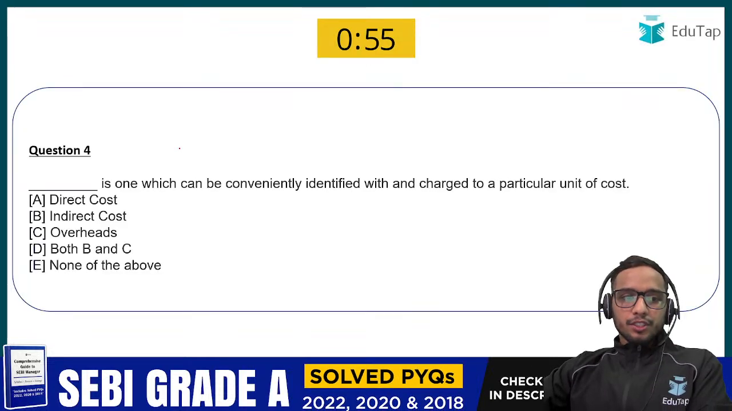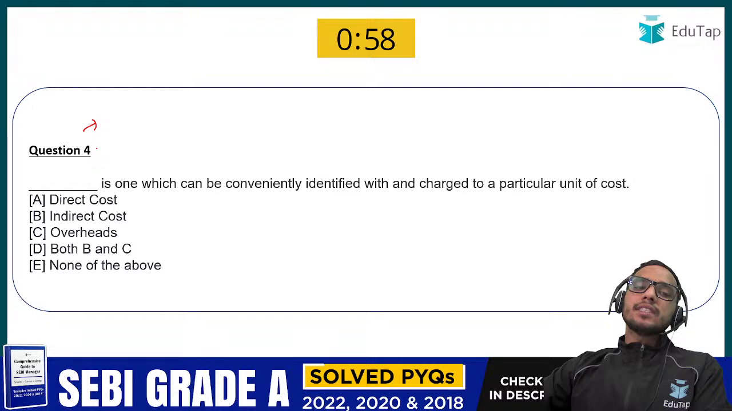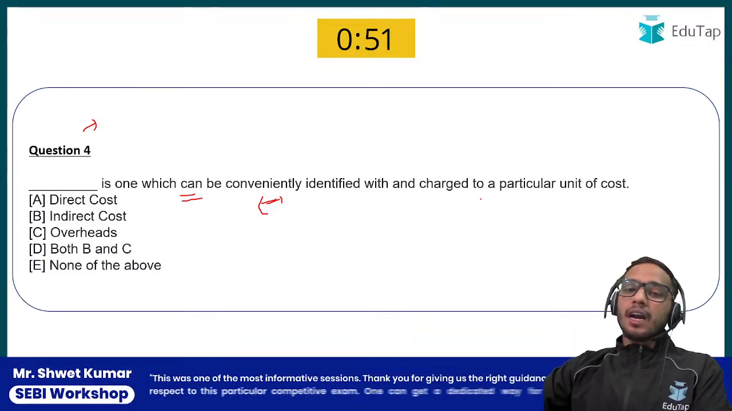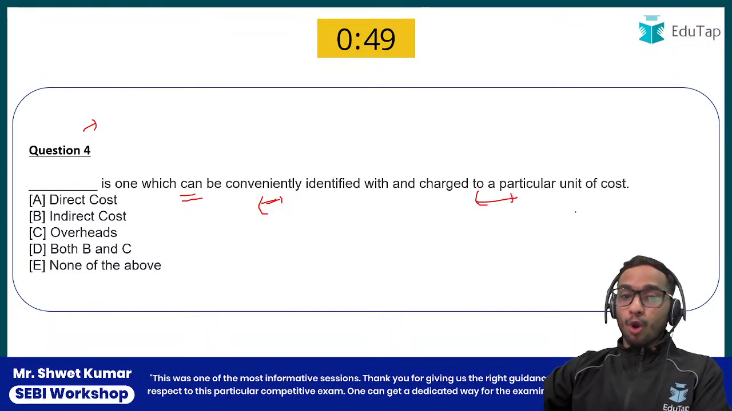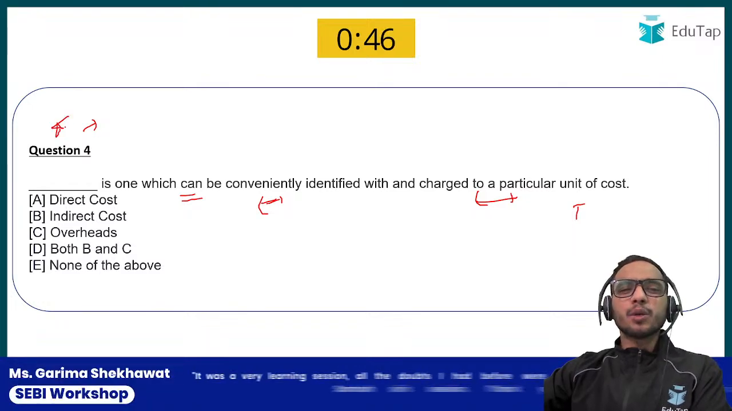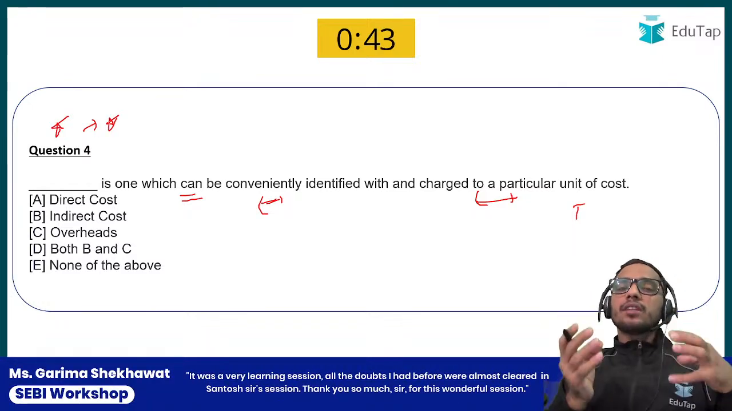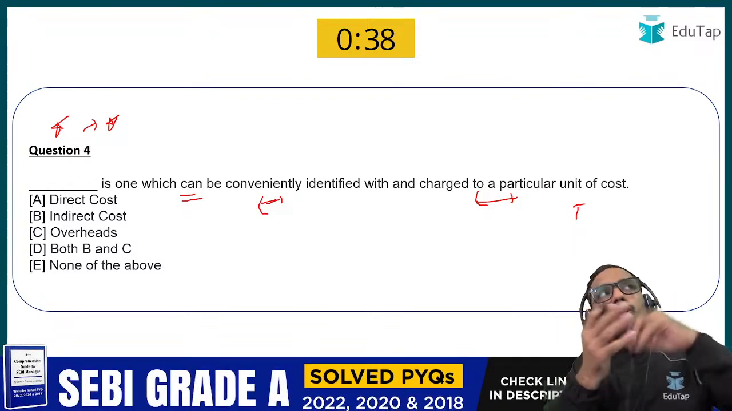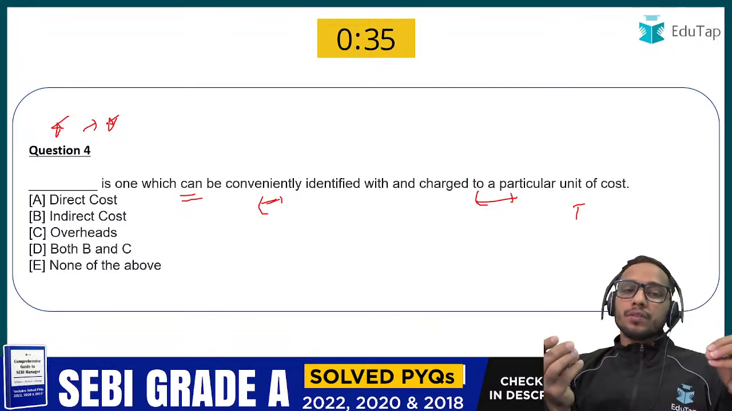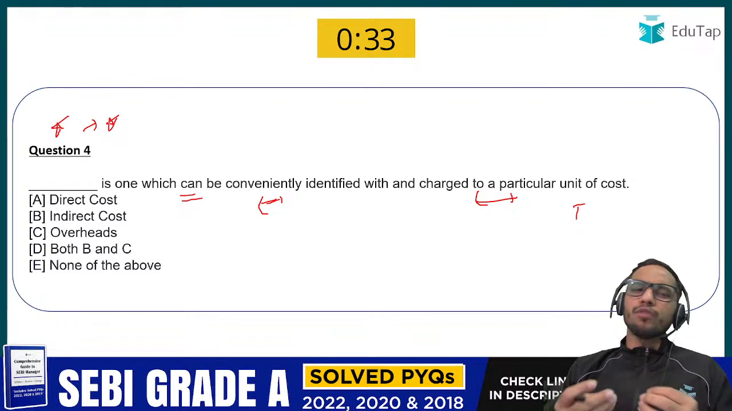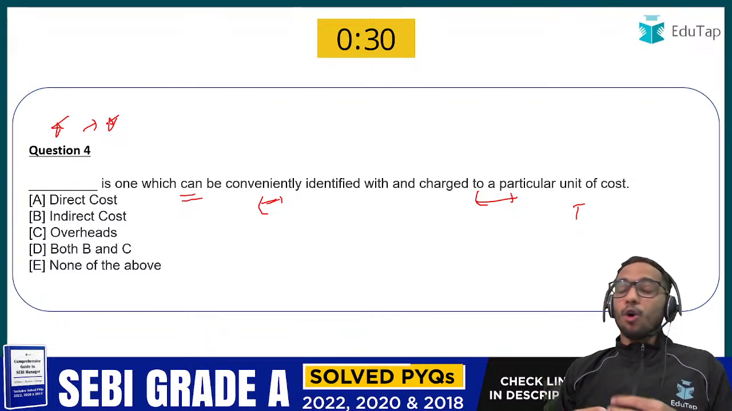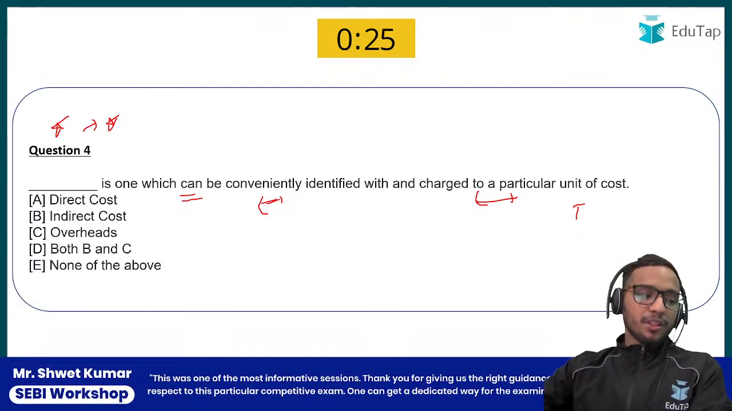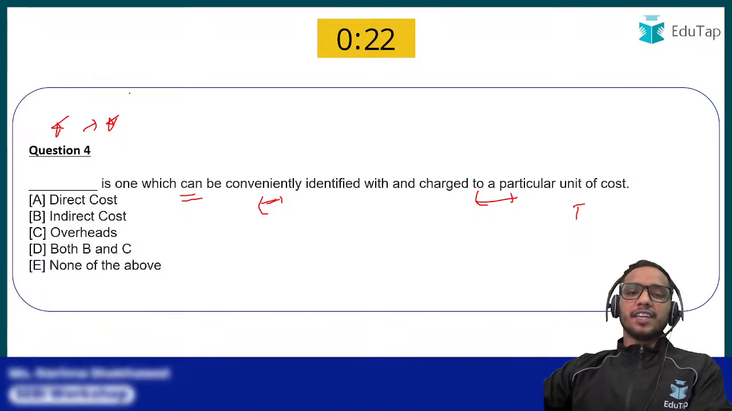Chalo. Question number 4 says: dash is one which can be conveniently identified with and charged to a particular unit of cost. Important question and a basic question as well. So what do you call those costs which can be directly attributable to the unit of goods? Do we call them direct cost, or indirect cost, or overheads, or both B and C, or none of the above? Tell me what should be the answer to the fourth question. Yeah, that's very good. So it is very easy.